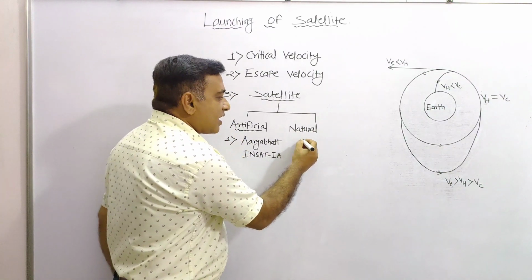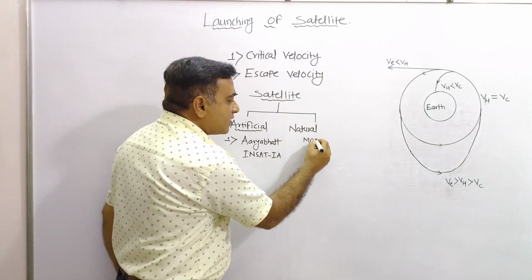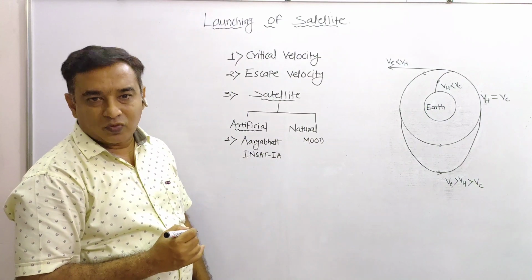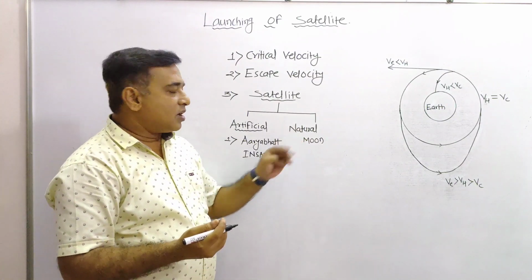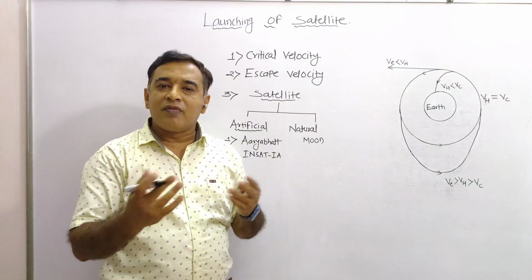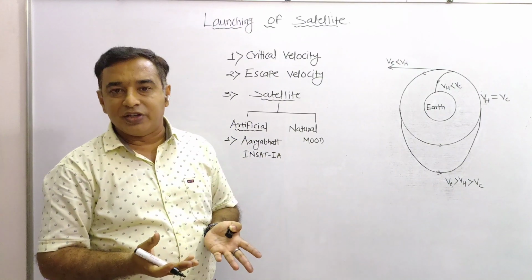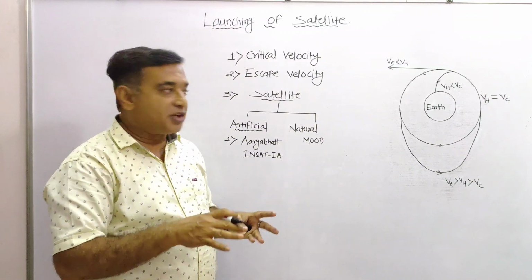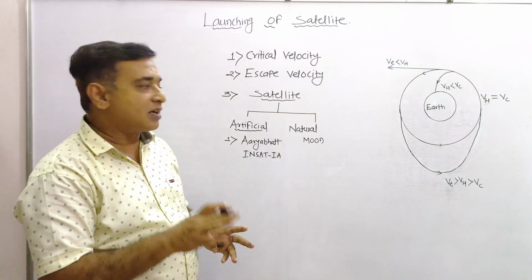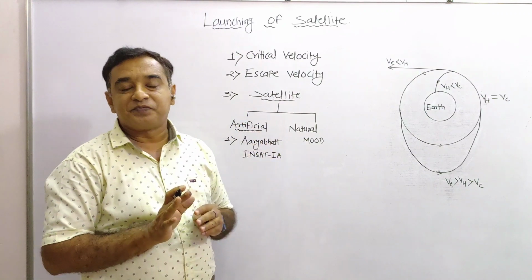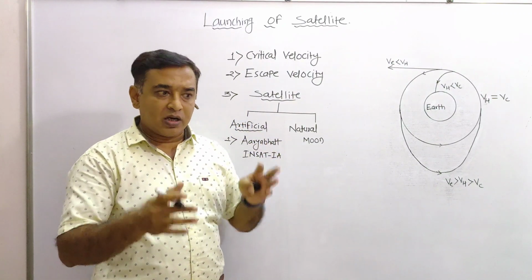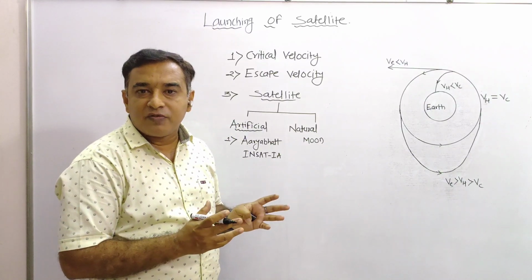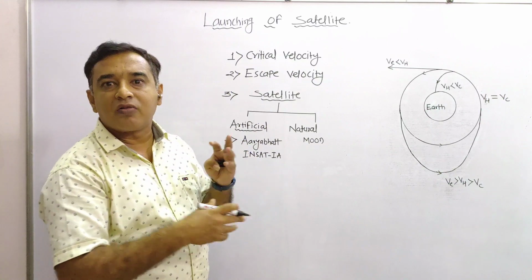Second one, the natural satellite. Moon is our natural satellite. A heavenly body which is revolving around another heavenly body under the influence of the gravitational field of that body is known as a natural satellite of that body. Just like Earth and Moon, these are heavenly bodies, and the Moon is under the influence of the gravitational field of the Earth, revolving around the Earth.